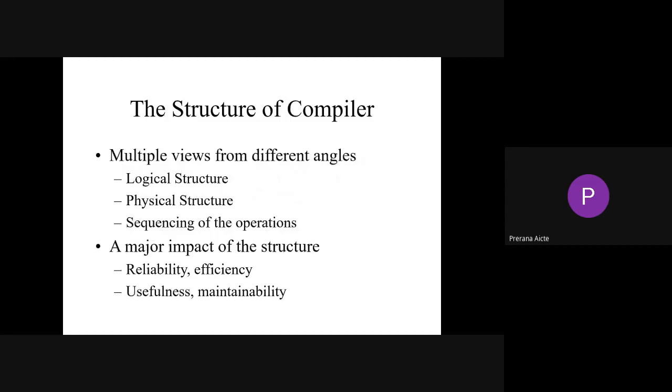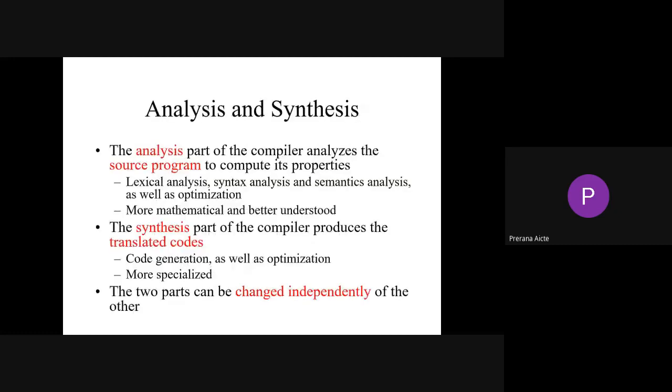So the remaining issues about your compiler are multiple views from different angles. We have logical structure, physical structure, sequence of operations, and the major impact of the structure is on reliability, efficiency, usefulness, and maintainability. Your phases of the compiler are divided into two types. We call them the analysis phase and synthesis phase, or we can call them the front end and back end of the program. The first three phases are the analysis part, and the next three phases are the synthesis part. We also call the first three phases the front end of your compiler, and the next three phases the back end of a compiler.